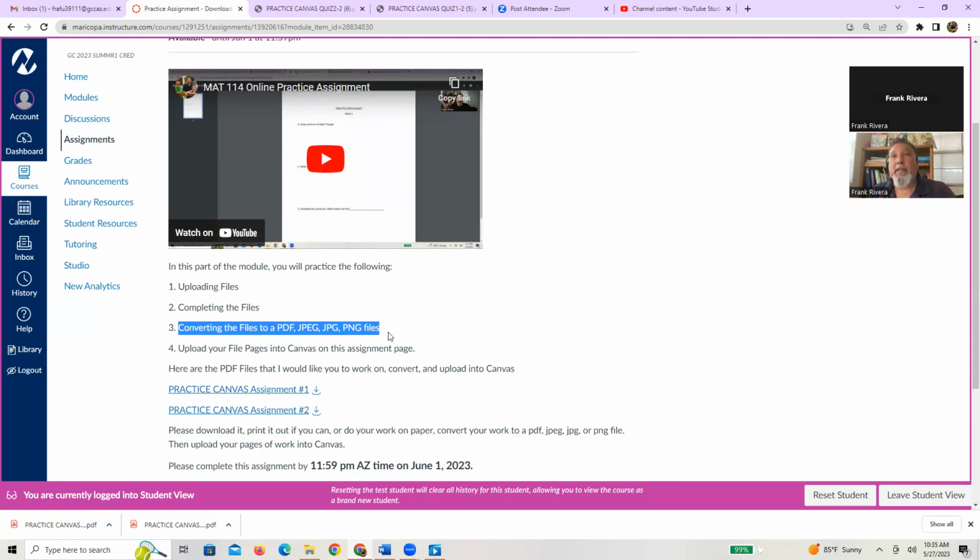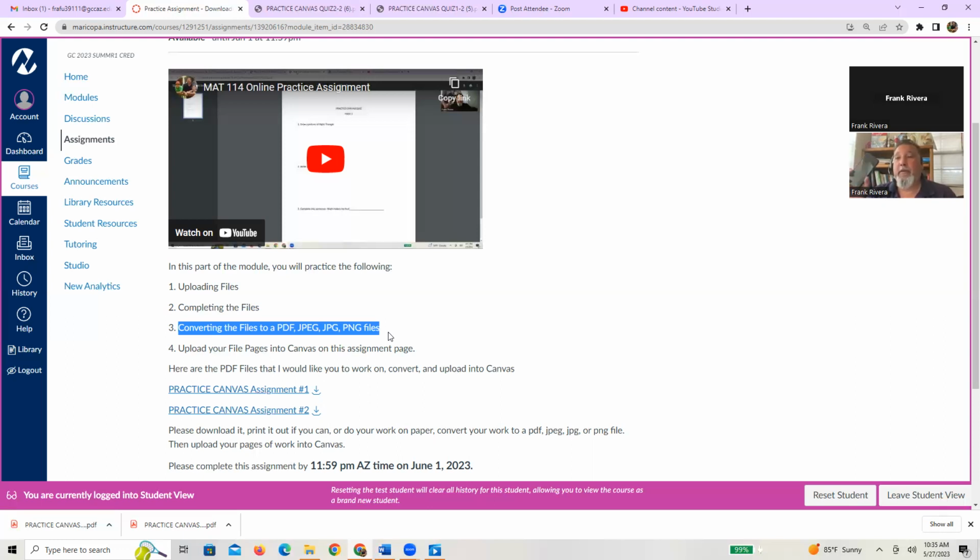In the old days, I had a printer that did some scanning, so I would scan page by page. When we got a better printer, I could scan page by page, but also put it in one file. So figure out what works for you in terms of converting them. What I personally do is CamScanner. I'm not advocating for them. There are a lot of other file managers that you can find for your phone or your iPad or whatever.